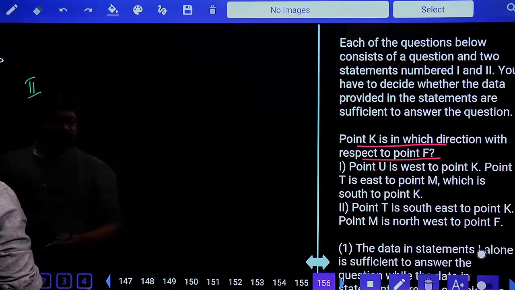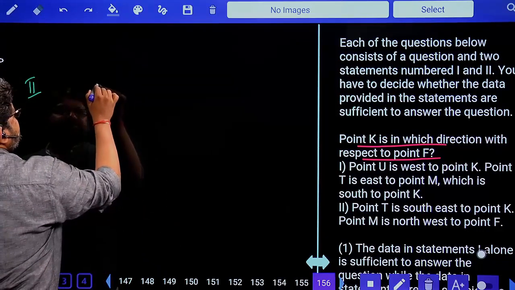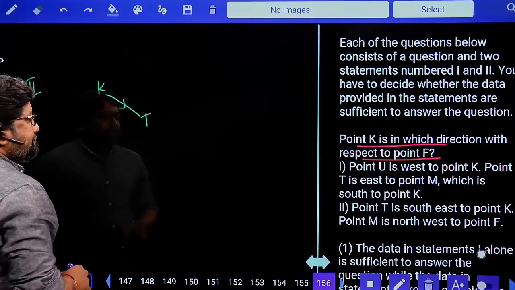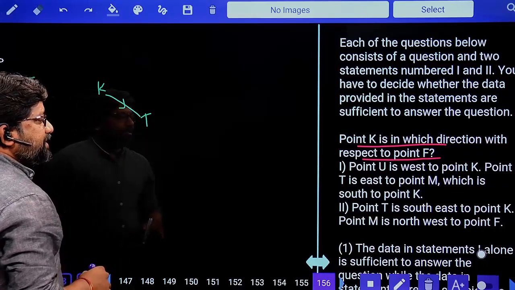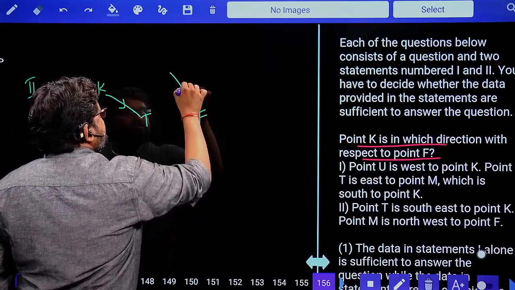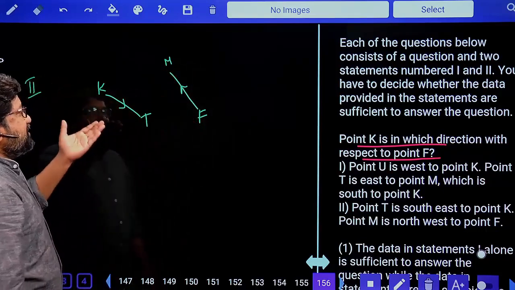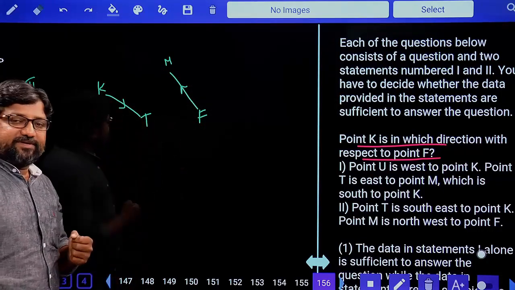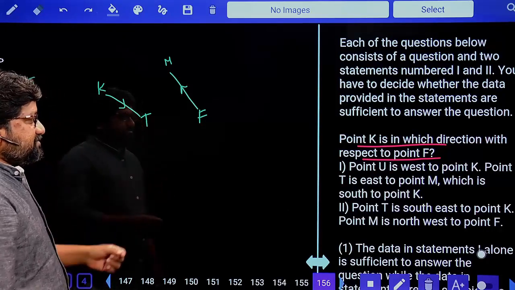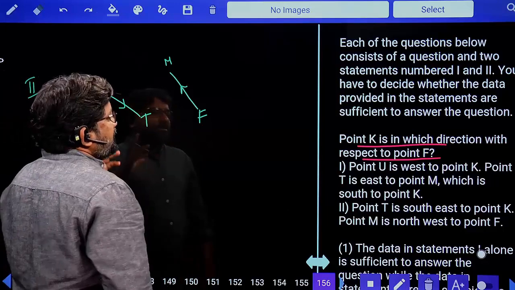Come on, let's see this. Point T is to the southeast of K. Next, point M. Point M is to the northwest of F. Yes, this is the information that I get. These are two separate statements. There is nothing common between them. So we won't get the answer with the second statement. We are not getting the answer with 2, and not with 1 either.